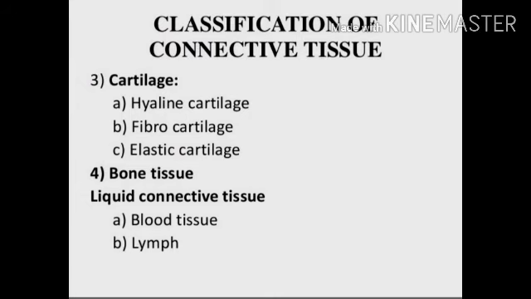Third is cartilage, which has hyaline cartilage, fibrocartilage, and the third one is elastic cartilage. Fourth is the bone tissue, and then there is liquid connective tissue. First one is the blood tissue, second is the lymph.